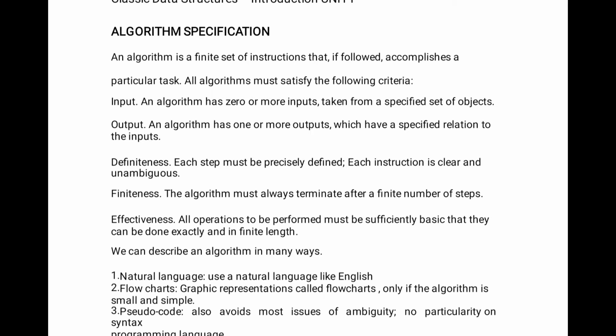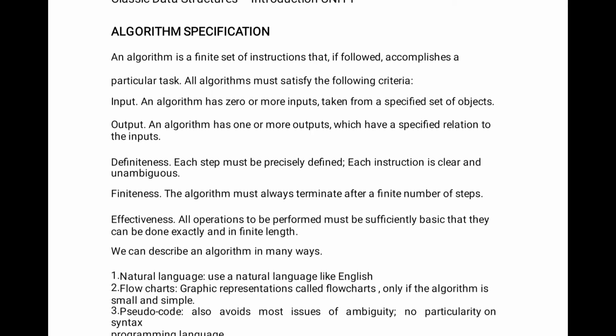First one, output. An algorithm has one or more outputs which have a specified relation to the inputs. Second, definiteness: each step must be perceivably defined, each instruction clear and unambiguous.